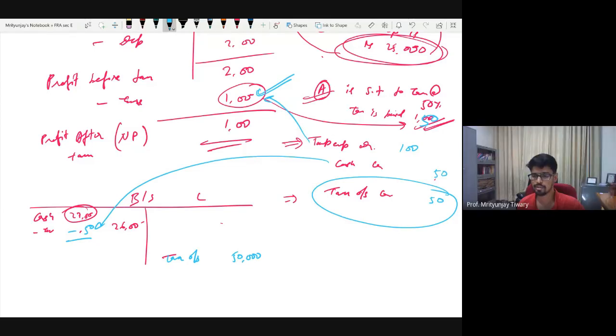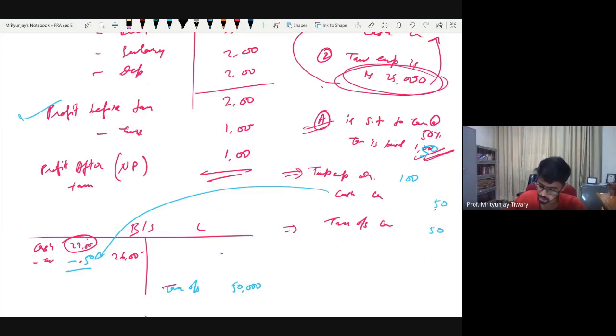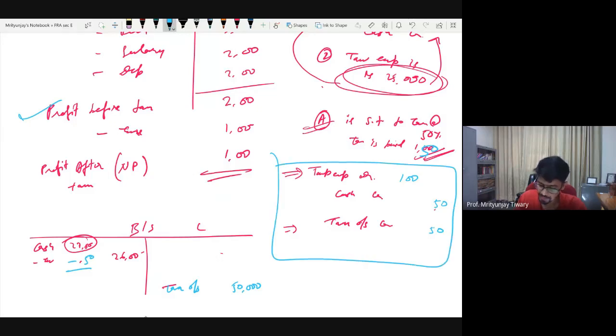Let me repeat. Just hold on. I'll take the questions because let me get the entire class together. What did I just now say? I said that if the tax is in percentages, then ignore it until you reach profit before tax. Once you reach the profit before tax stage, find out what is the tax burden. If you want, on the side, you can do this journal entry. So always this journal entry will be like this: tax expense debit, cash credit and tax outstanding credit.